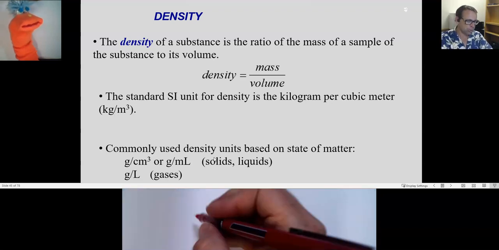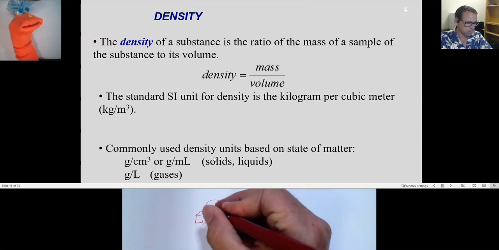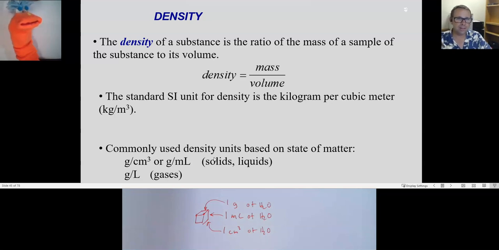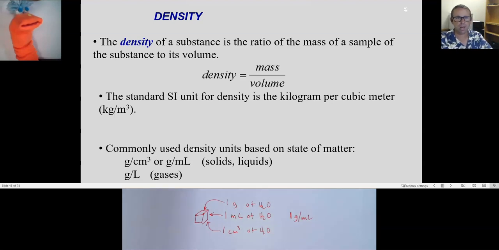So I'll draw it. Here's my cubic centimeter or 1 milliliter of water. It has a mass of 1 gram. Therefore, the density of water is the mass of this material divided by its volume. I can express it in milliliters or cubic centimeters, but the resulting density is going to be 1 gram per milliliter or 1 gram per cubic centimeter. Does that make sense? Yeah, I think I got that. So by taking the mass and dividing it by the volume of a given system or a material, you will get the density.